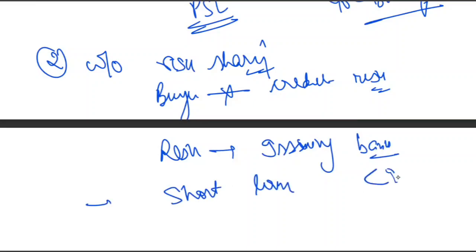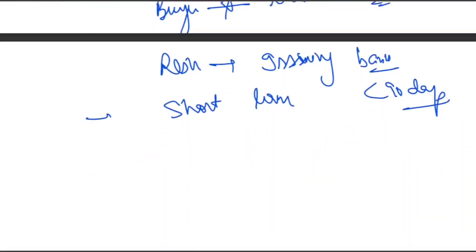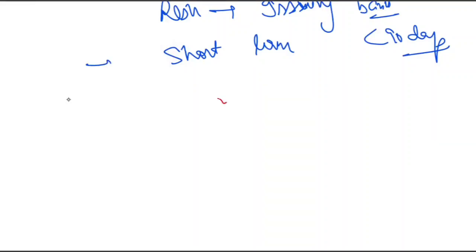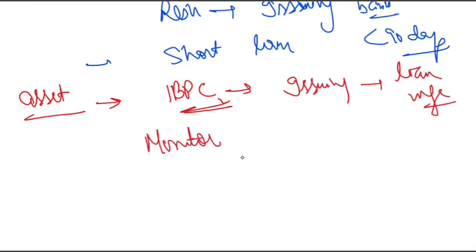Now, asset classification. This is the most tested concept, a very, very important thing. Let me explain. Regarding asset classification, even when IBPC is issued, the issuing bank remains the loan manager. So what do they do? They monitor, they recover, and they do the asset classification. The participant bank only shares the risk but does not classify the asset independently.